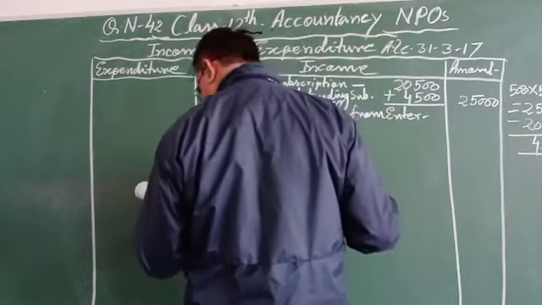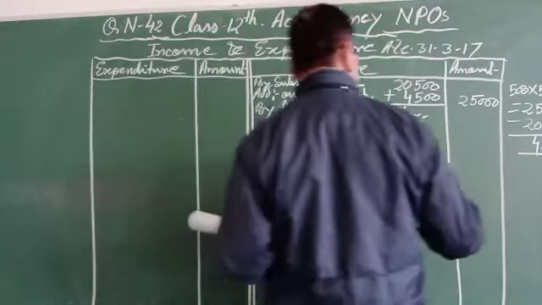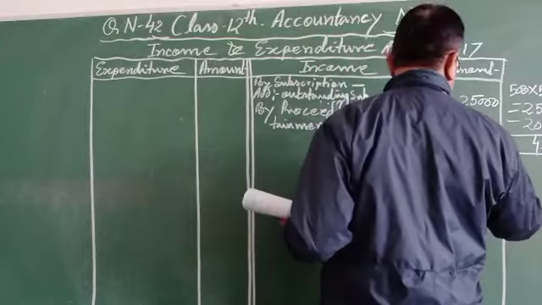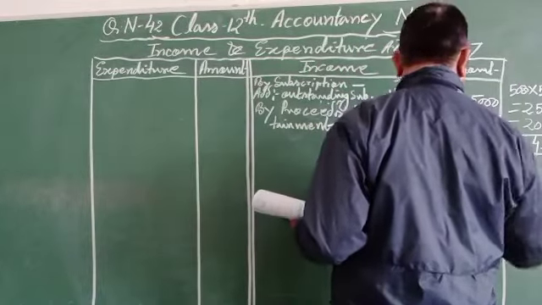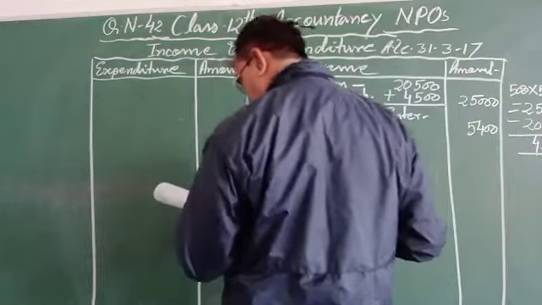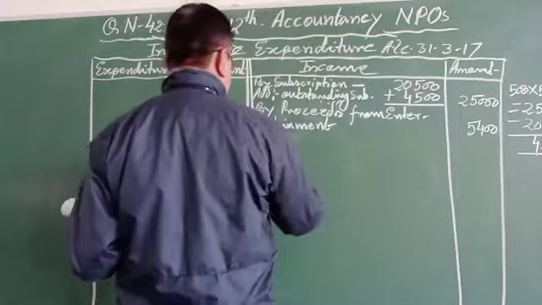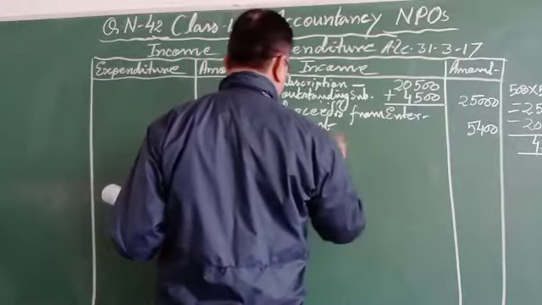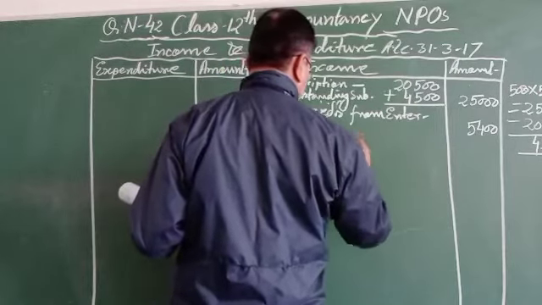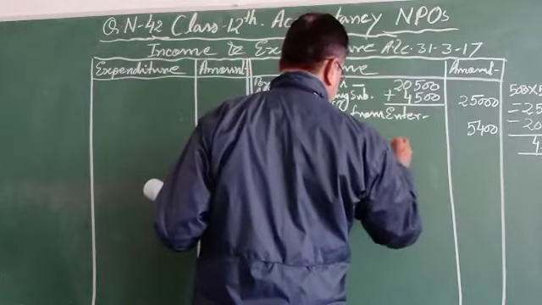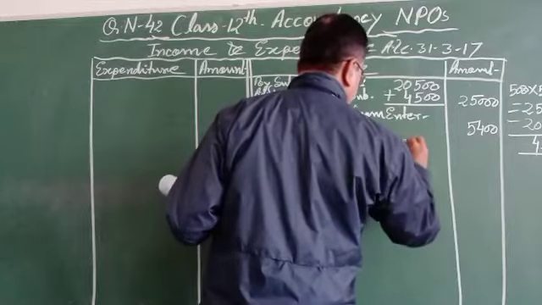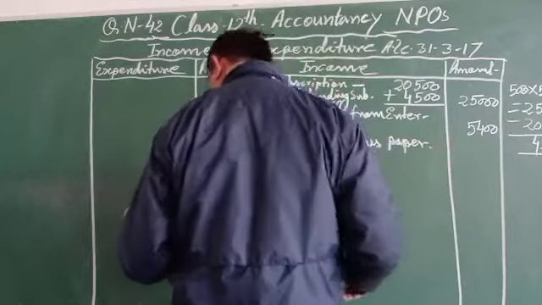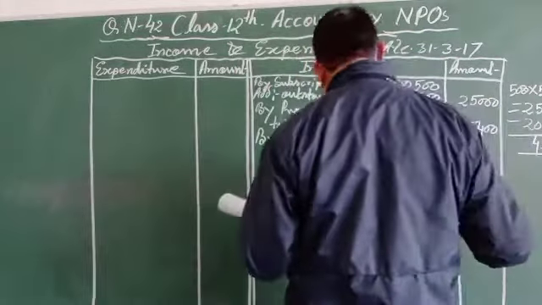Whatever the amount received, 5,400. Just we can write over here 5,400. By sale of newspaper. The amount given is 450.